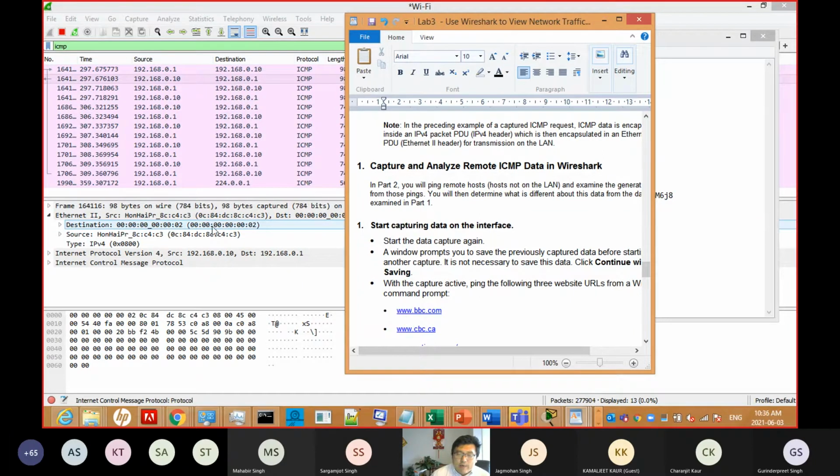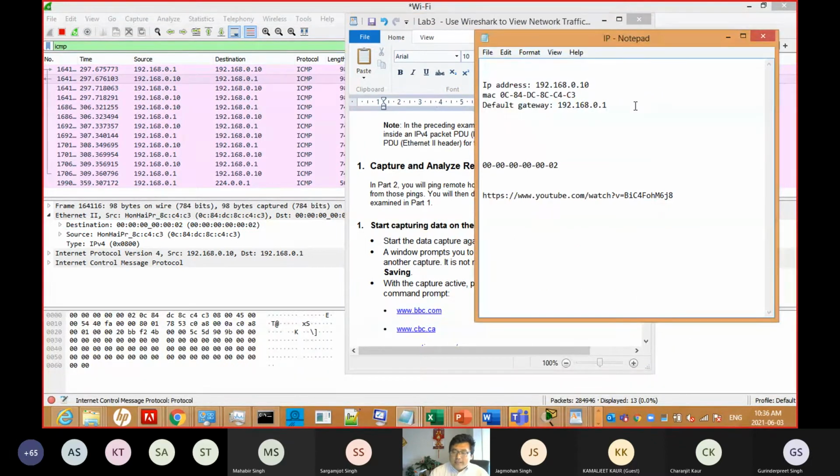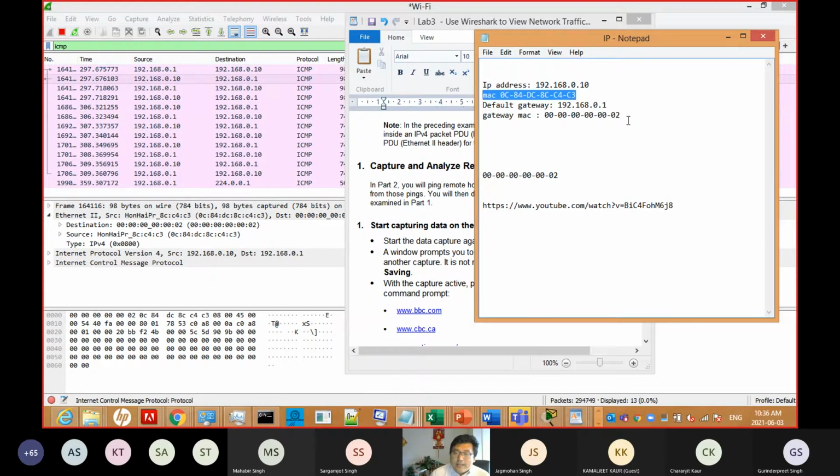But remember, this is our gateway MAC, 00000000000802. So you can also record that. Go to there and you can say my gateway MAC, or like this, I can give it 00000002. So this is my computer MAC, and this is my gateway MAC, from the source to the target. You can see this is the source, SRC, and the destination.